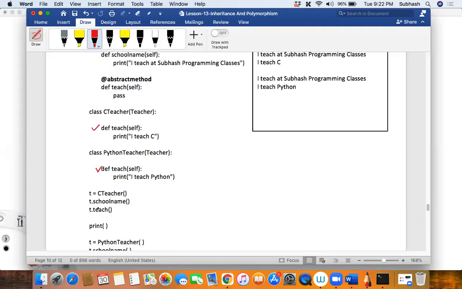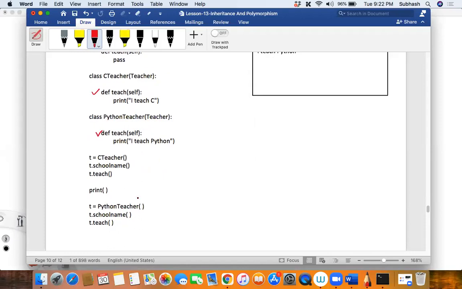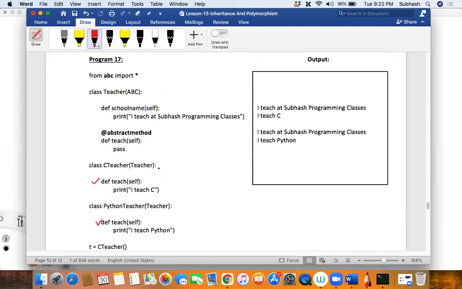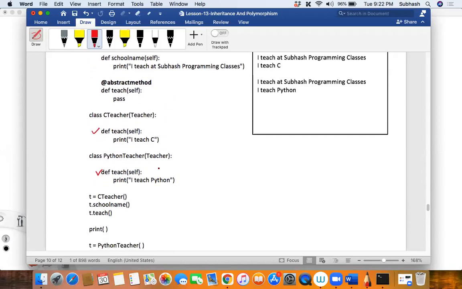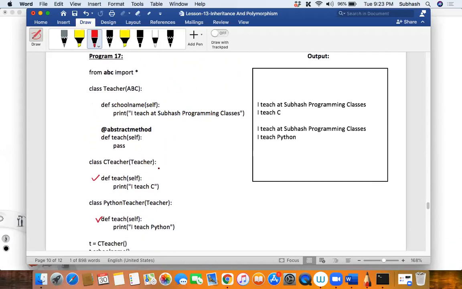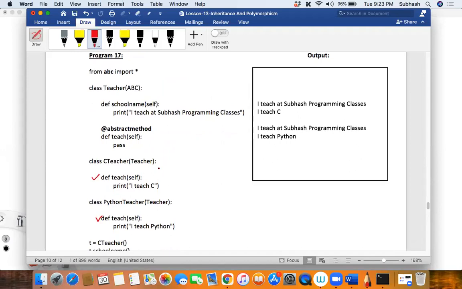Then when I say t dot school name, it calls the common school name, that is, it says I teach at Subhash programming classes. And when I say t dot teach, it just says I teach C language. Similarly for the rest of the other statements. Is this program clear? Because I'm going to go to the next program where you will be able to understand something very important. This is a very straightforward program.